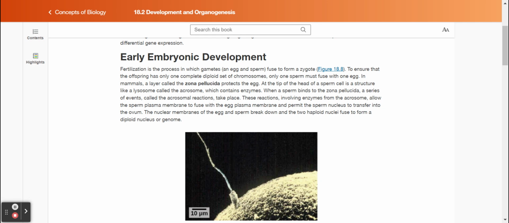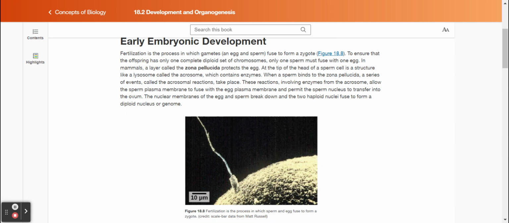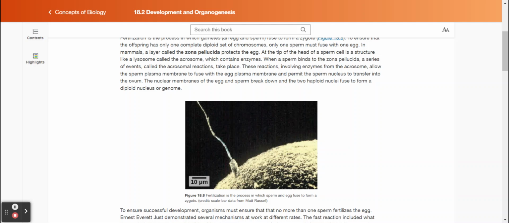When a sperm binds to the zona pellucida, a series of events, called the acrosomal reactions, takes place. These reactions, involving enzymes from the acrosome, allow the sperm plasma membrane to fuse with the egg plasma membrane and permit the sperm nucleus to transfer into the ovum. The nuclear membranes of the egg and sperm break down, and the two haploid nuclei fuse to form a diploid nucleus or genome. Figure 18.8. Fertilization is the process in which sperm and egg fuse to form a zygote.